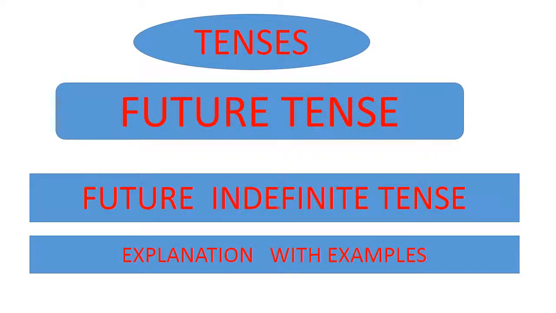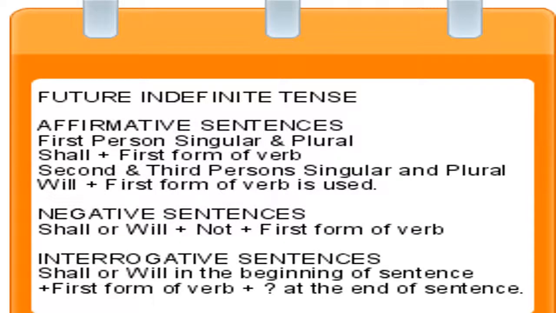Tenses. Future tense, future indefinite tense. Future indefinite tense, affirmative sentences. First person singular and plural, shall and first form of verb. Second and third person singular and plural, will and first form of verb is used. In negative sentences, shall or will and not and first form of verb is used. In interrogative sentences, shall or will in the beginning of the sentence is used and first form of verb and sign of interrogation at the end of the sentence.